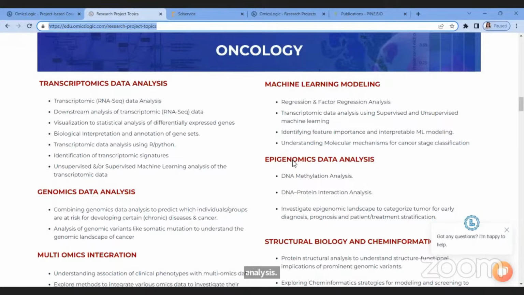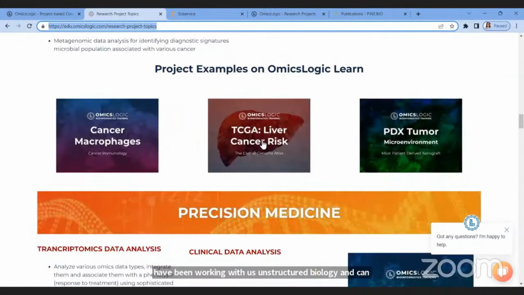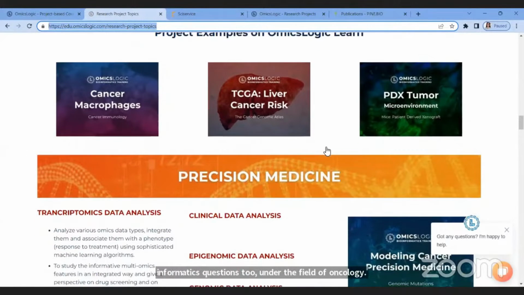You can go through each one of these different topics and pick the one that interests you the most. And here we also have the multi-omics integration possible. And also researchers and research fellows have been working with us on structural biology and cheminformatics questions too under the field of oncology. Again, we have the example projects listed out here for you.